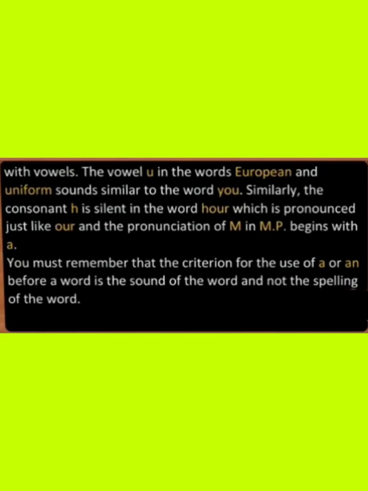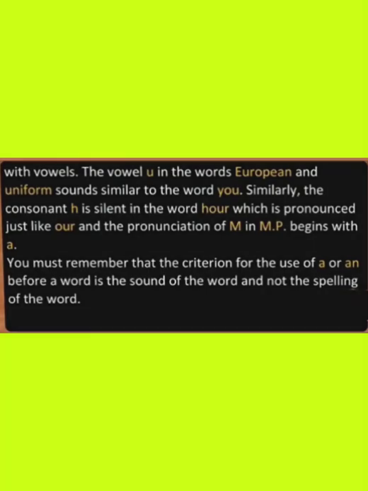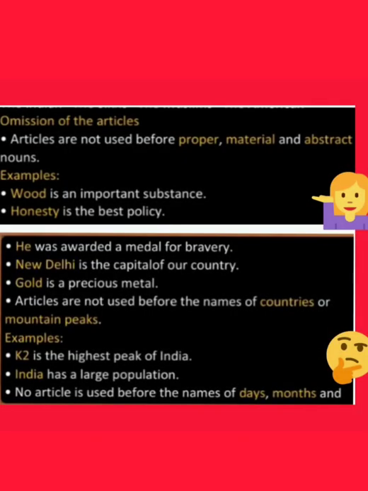You must remember that the use of a and an before a word depends on the sound of the word and not the spelling of the word. So my dear children, keep this in your mind. You have to listen to the sound. Don't see the spelling of the word. The omission of articles. Omission means to exclude and to put the correct one.